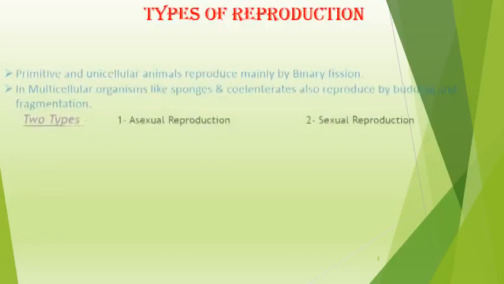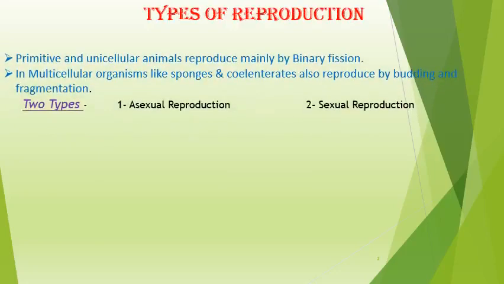Before continuing the series, I would like to bring you back on the same track by showing the last slide of the previous video for a quick revision. That slide was related to the types of reproduction. There were two modes of reproduction: asexual reproduction and sexual reproduction.